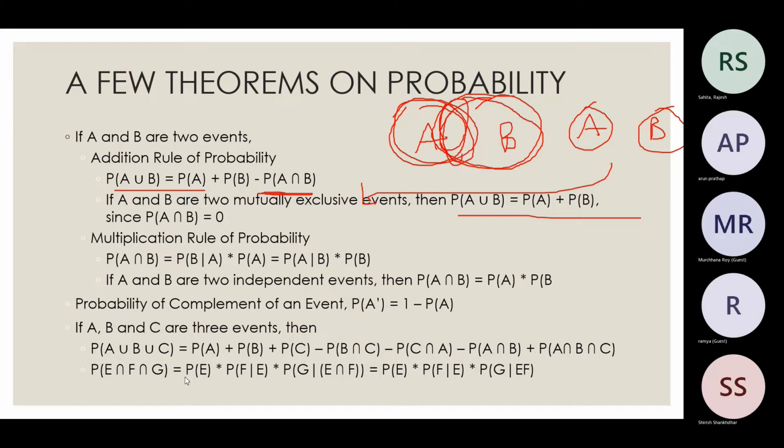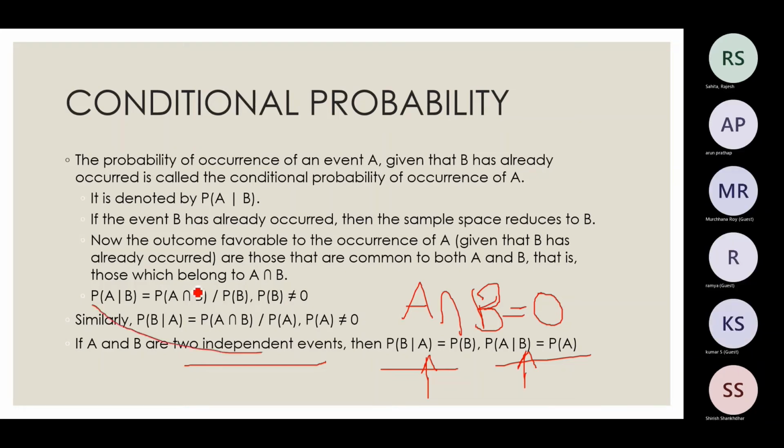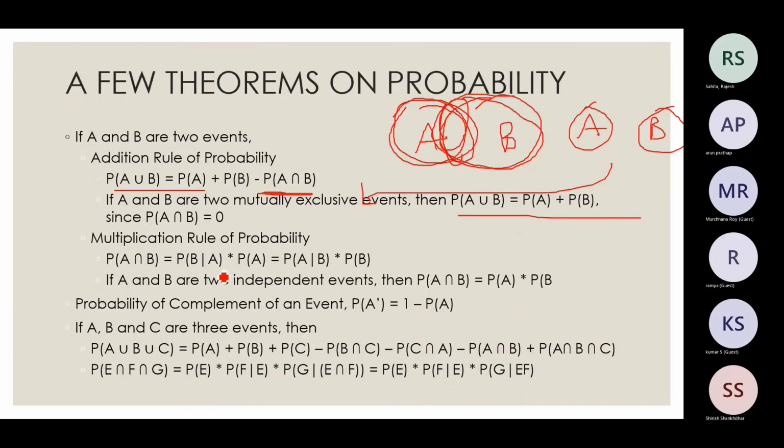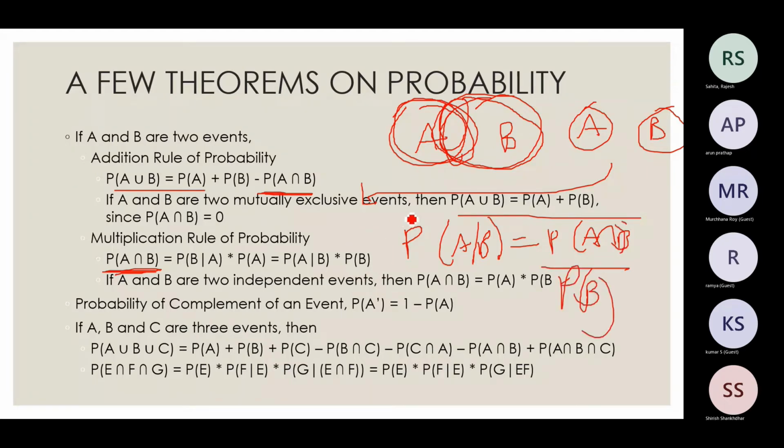So this is same as what we saw here. But as you can see here, we have moved it. There we saw probability of A given B equal to probability of A intersection B by probability of B. So we have just rearranged this equation by moving this to this side. So probability of B given A into probability of A and probability of A given B into probability of B will give me probability of A intersection B. This is called the multiplication rule of probability.